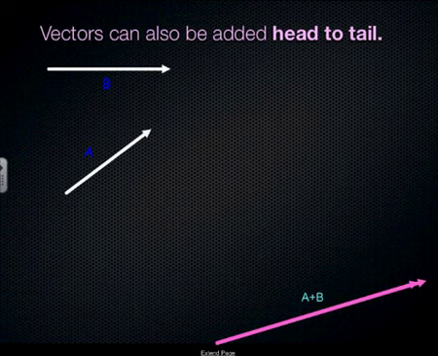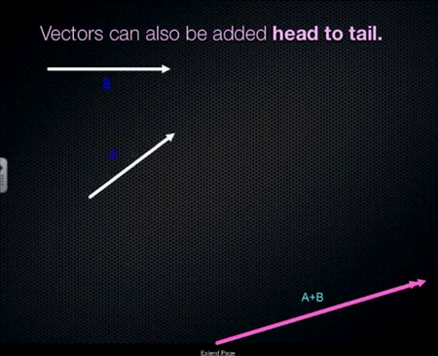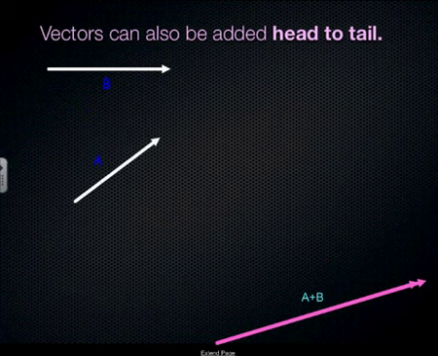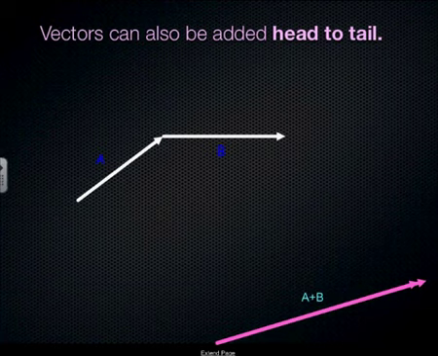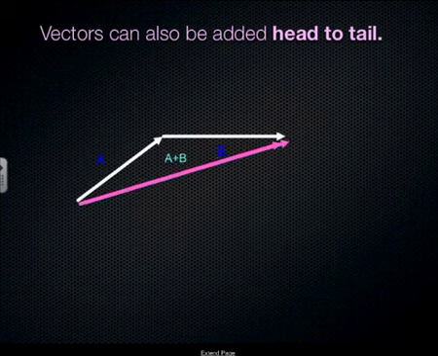So let's have a look at this in action. I've got two vectors here, A and B. I can move these around, keeping the same angle. I'm not changing the angle at all. I can then attach it to the tail of B, and then I just draw the resultant from the first tail to the last head.